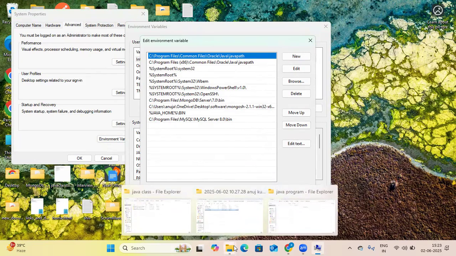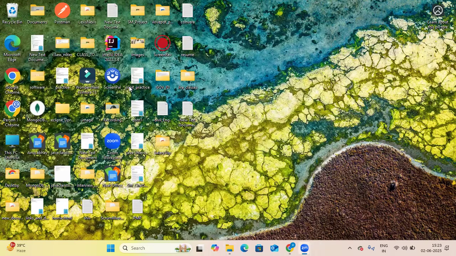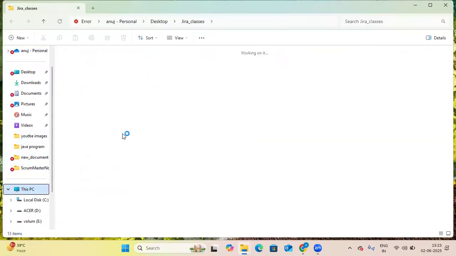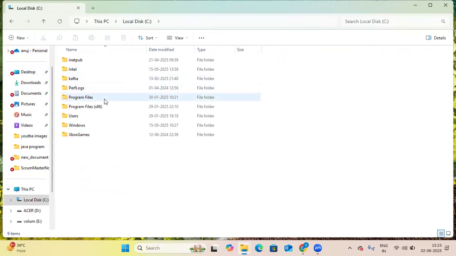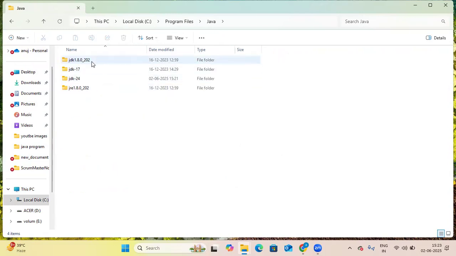Now what you will do, the path which you have copied, or if you did not copy that path, then simply, oh wait, first I will close this one. If you have not copied the path, then simply go to your PC, C drive, Program Files, Java. These are the different types of JDK which have been installed in my PC.